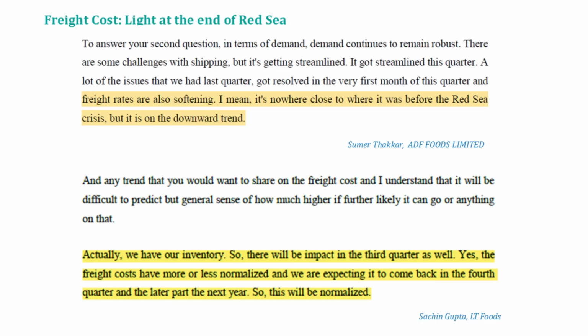Now, for ADF Foods, 99% of revenue comes from exports right now, whereas for LT Foods it's, I think, around 60-70%. So you can understand the kind of impact freight cost has on their margins. And if it comes down, of course, it is going to help them and any other company in the FMCG industry which is exporting.